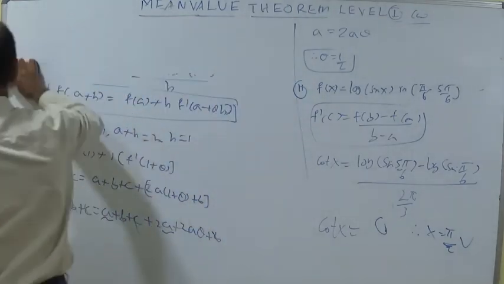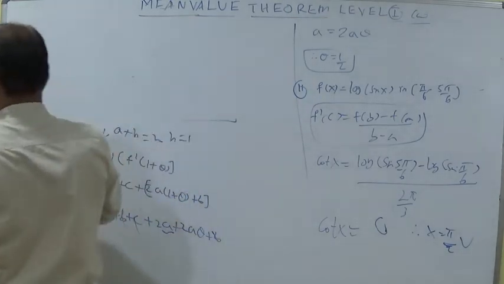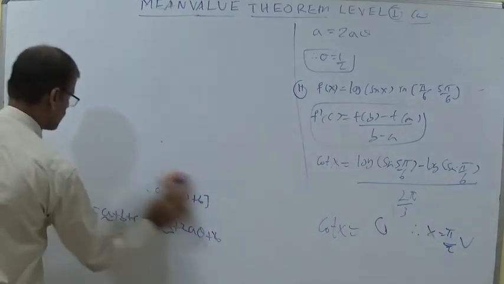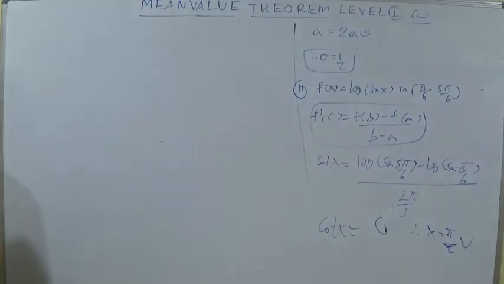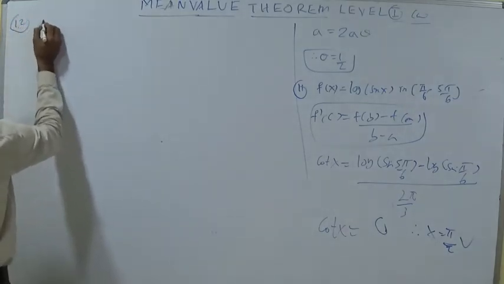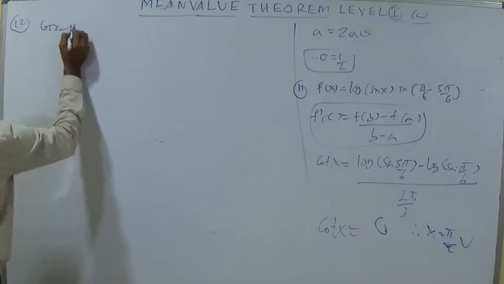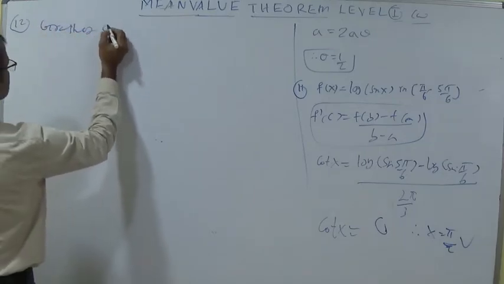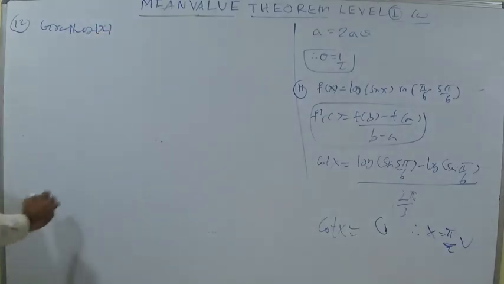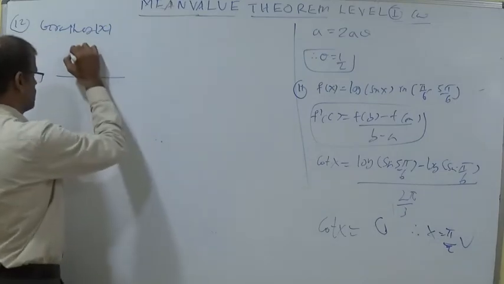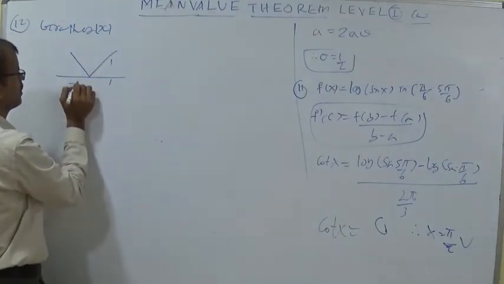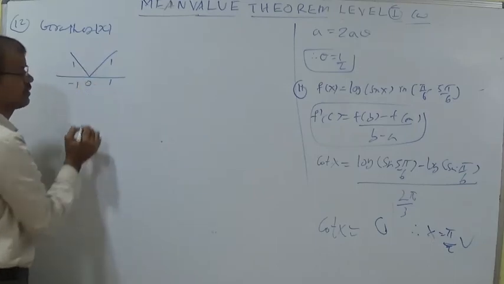Next, 12th question. Lagrange's mean value theorem cannot be applied for which function? Let us discuss the graph of the modulus, according to the options. I am saying the graph of modulus of x. Let us remember the graph of modulus of x. Here it is 1, here it is 1, minus 1, this is 0.